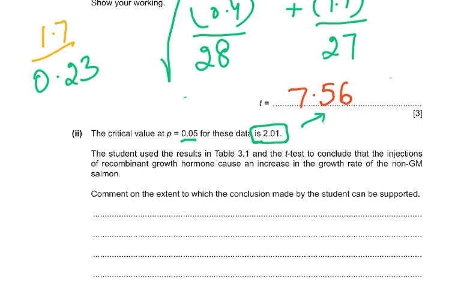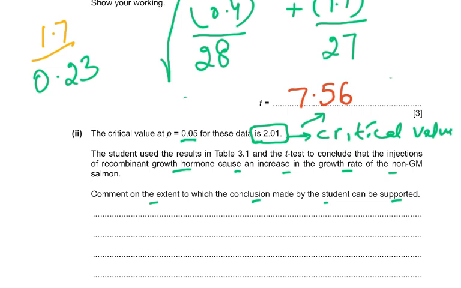So the student used the results in table 3.1, the t-test, to conclude that the injections of recombinant growth hormone cause an increase in the growth rate of the non-GM salmon. Comment on the extent to which the conclusion made by the student can be supported. You see the t-value 7.56 is greater than 2.01, or you can say it's greater than the critical value, because 2.01 is the critical value. This is called the critical value. I've talked about this in so many of my videos.